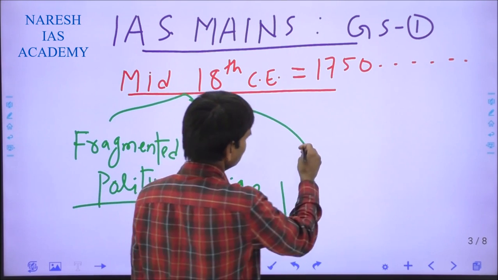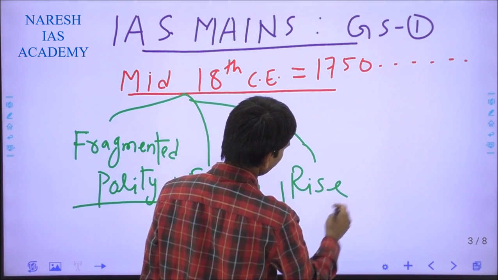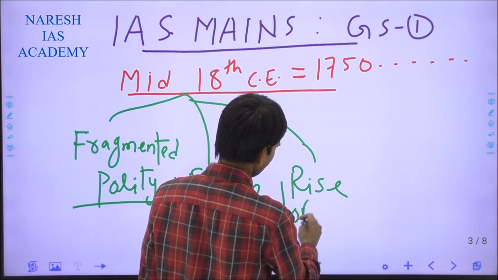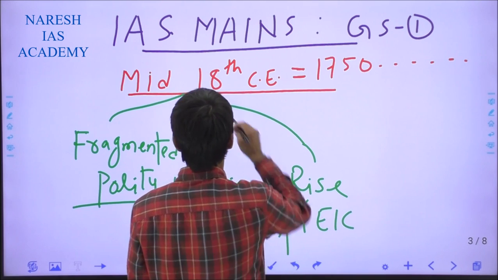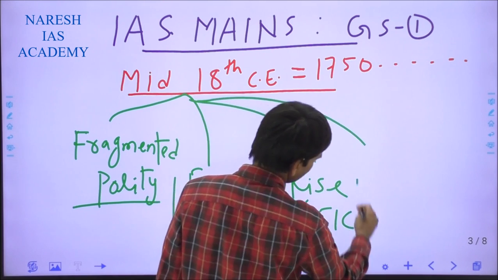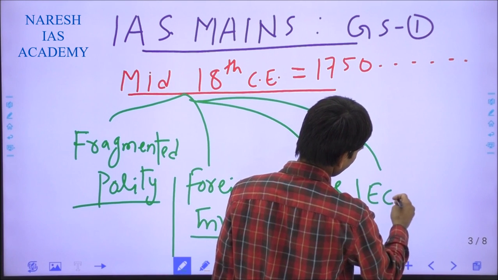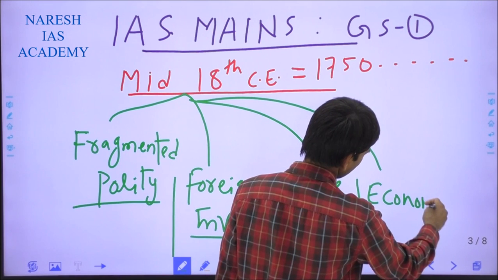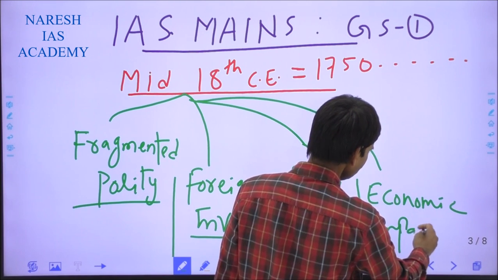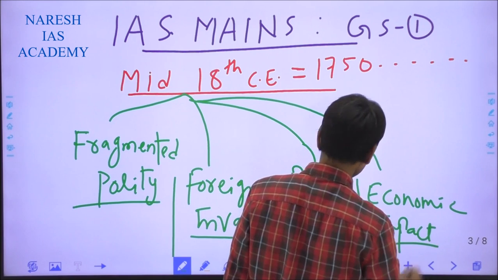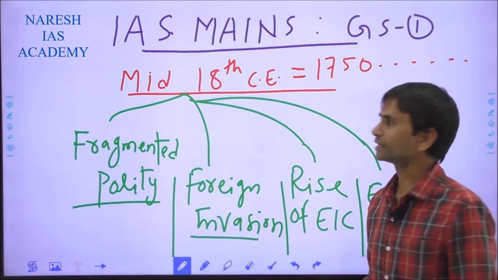Third is the rise of the British East India Company as a political power. And next is the economic impact over the country. Okay, these are the important events we can trace from the mid of 18th century.